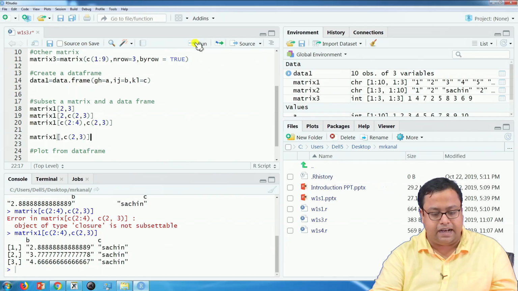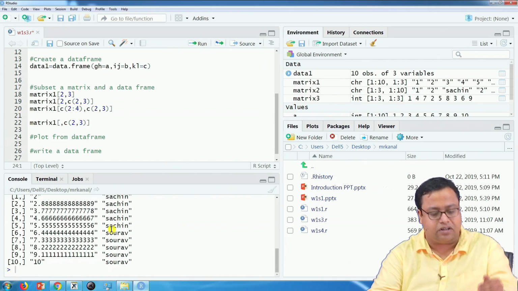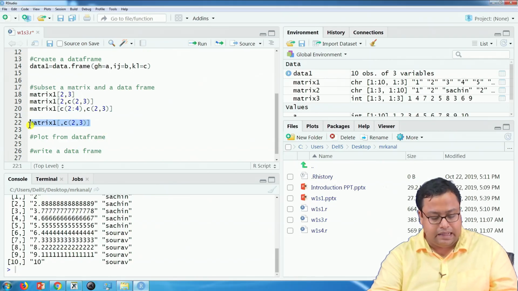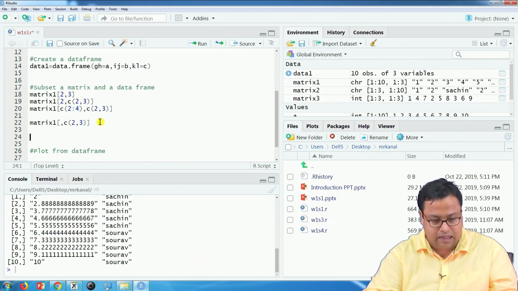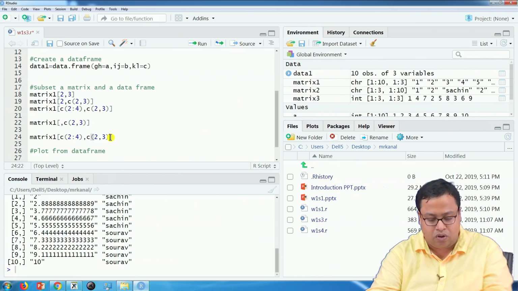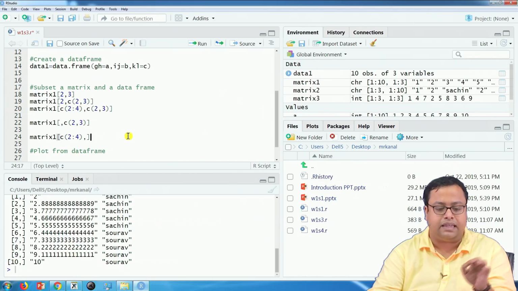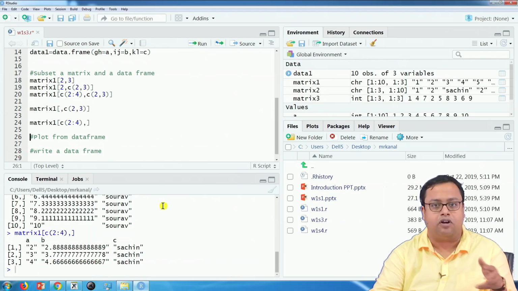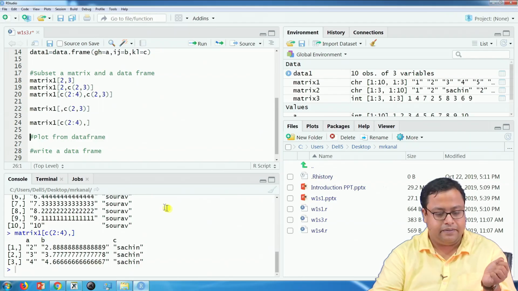So, the whole second and third column gets printed. Similarly, if I only want second to fourth row, but all the columns, I will write nothing after the comma. If I run this, nothing after the comma, second to fourth row, all the columns are getting printed.